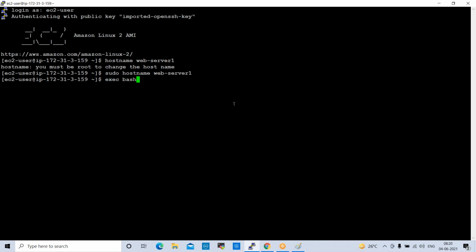Execute bash. If you give execute bash, the IP will be changed to the name. See here, this is our web server, right? So now ping google.com.